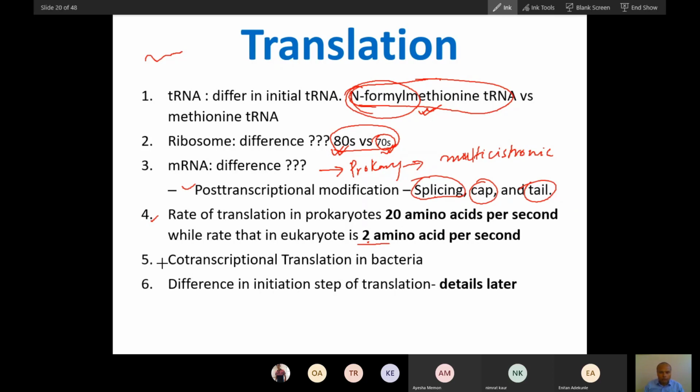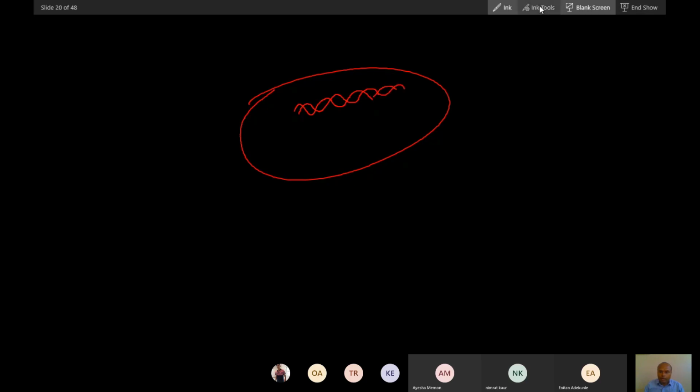Now you can see bacteria does not have compartments, it has only one compartment. In the same compartment the bacteria has DNA. From this DNA, RNA will be synthesized.